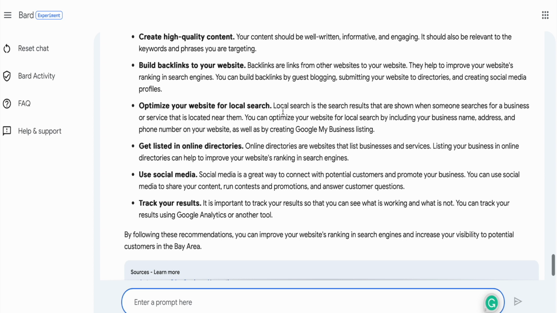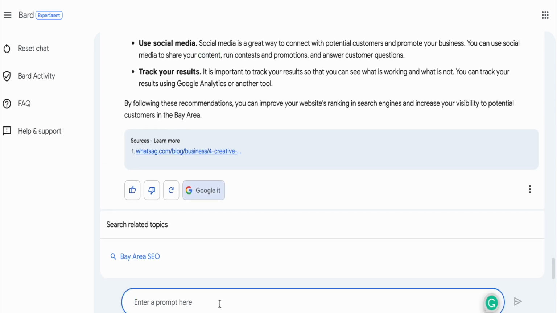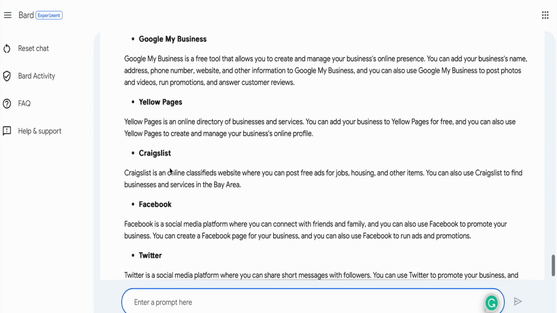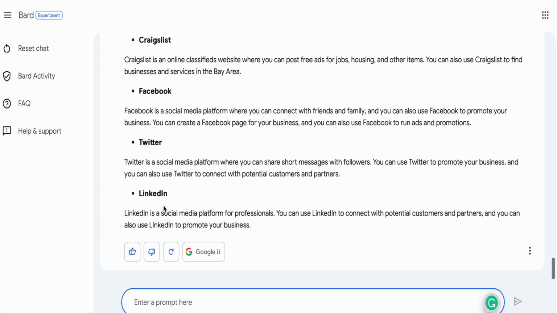Optimize your website for local search, and so Google might get listed in online directories, use social media. All right, so let's ask what online directories are available for the Bay Area. So Google My Business, Yellow Pages, Craigslist, Facebook, Twitter, LinkedIn. So it doesn't give us anything specific. So this is where Google Bard is probably not doing a very good job.